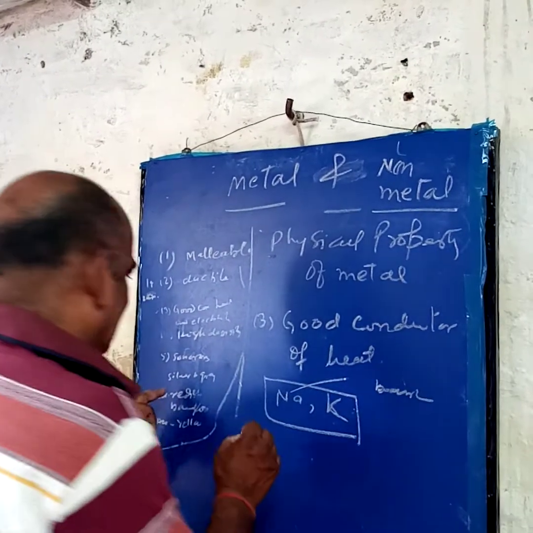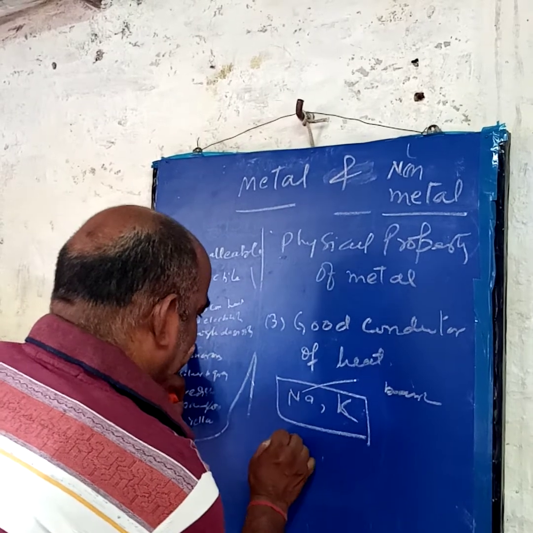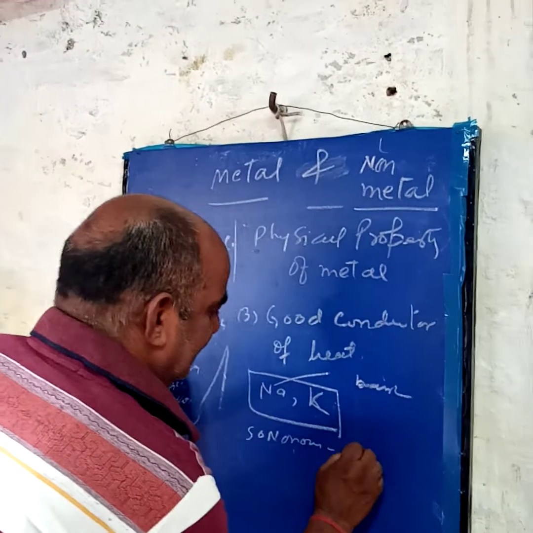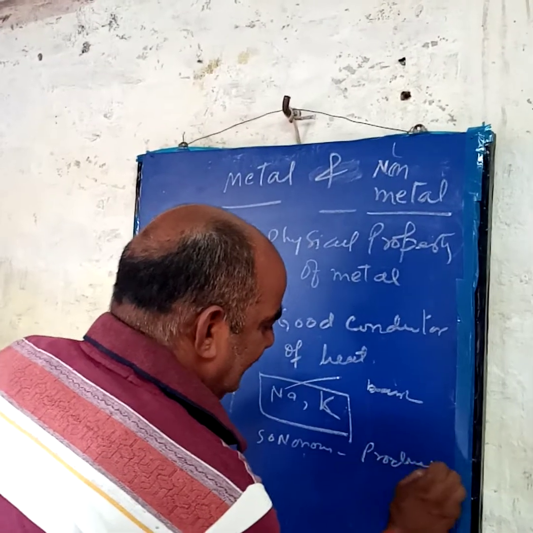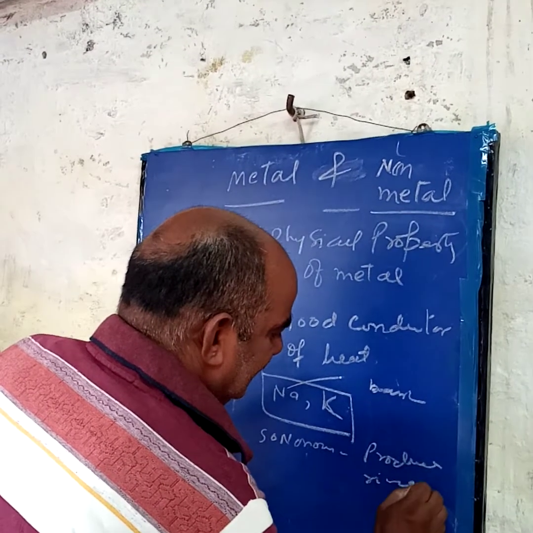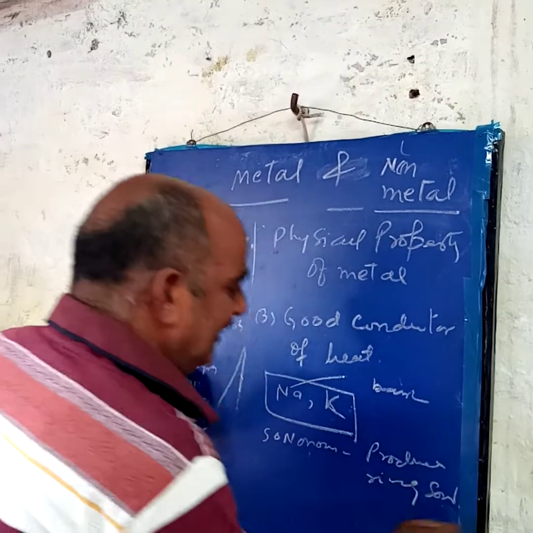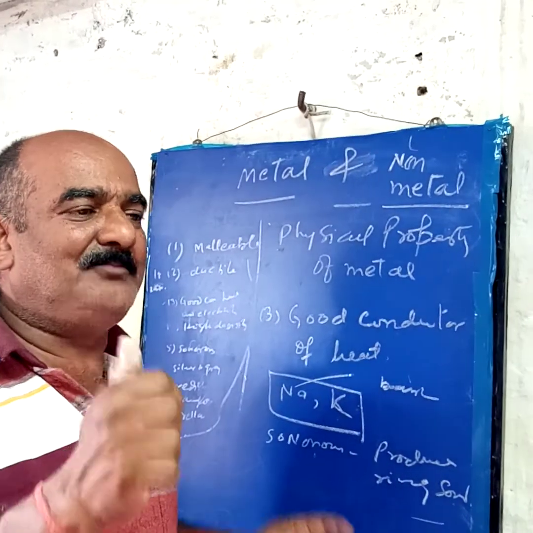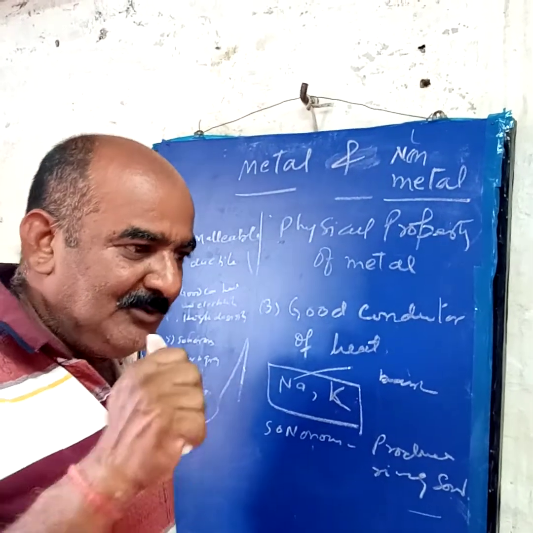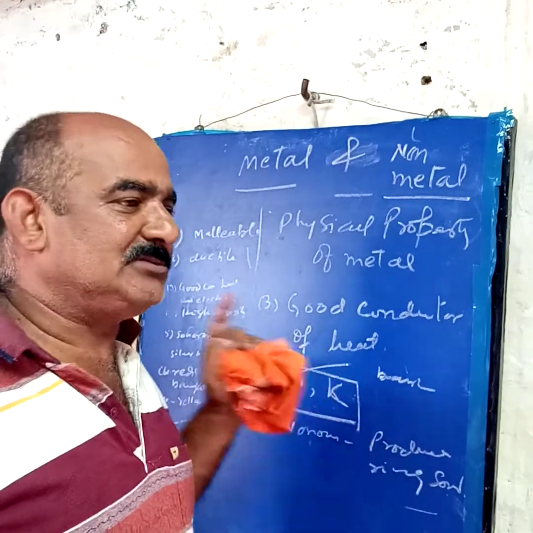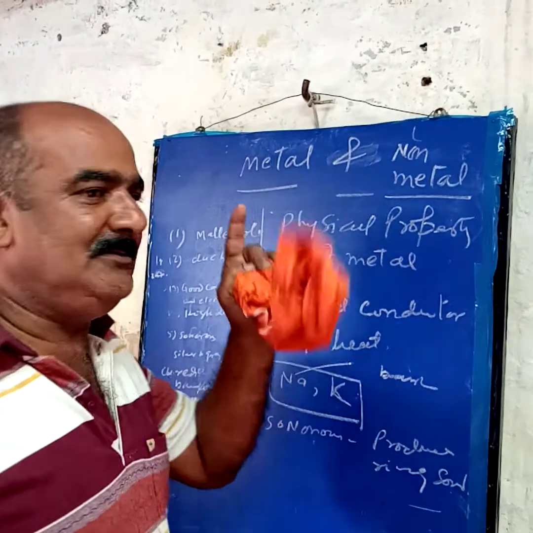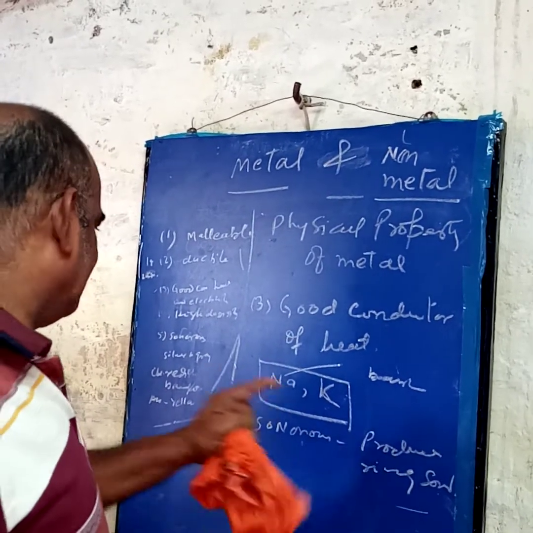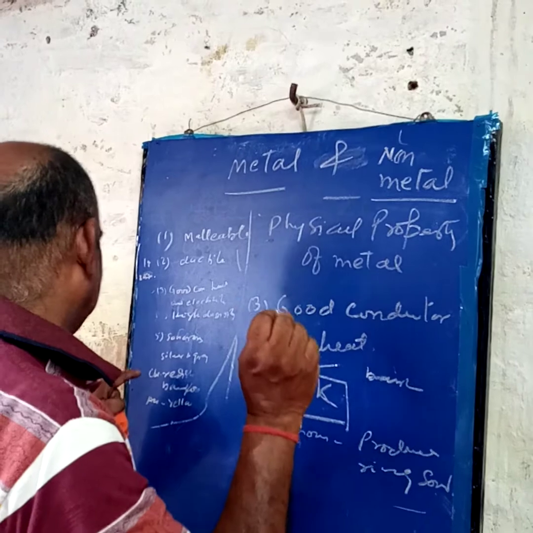Now sonorous. Metals are sonorous. What is sonorous? Sonorous means producing a ringing sound. All metals produce sound. That's why, think of your school bell or your bicycle bell, when we strike it, it produces a ringing sound. So only metals can produce a ringing sound. This is a property of metals.